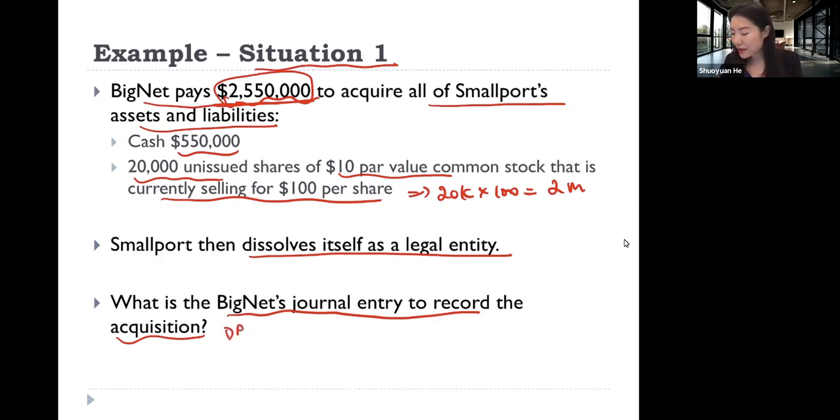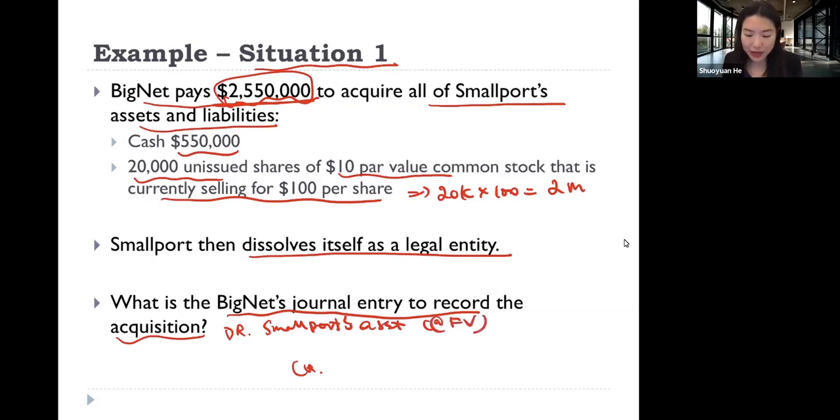Basically, under the situation of dissolution, where one or more firms dissolve and there's only one surviving firm, we need to move all of the dissolving firms' assets and liabilities physically to the surviving firm's balance sheet. So we debit all of Small Pot's assets at the fair value of those assets.